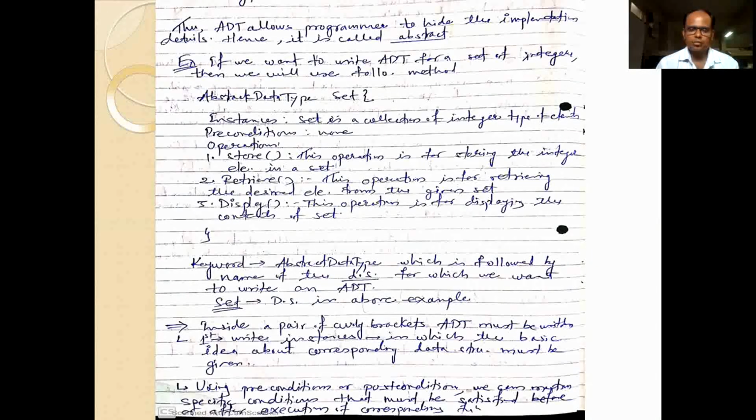Then the second operation is retrieve. This operation is used for retrieving the desired element from the given set of elements. And finally, the third operation is display. This display operation is for displaying the content of the set.